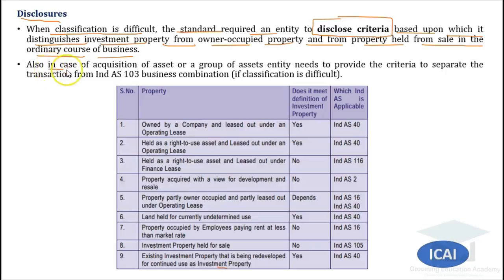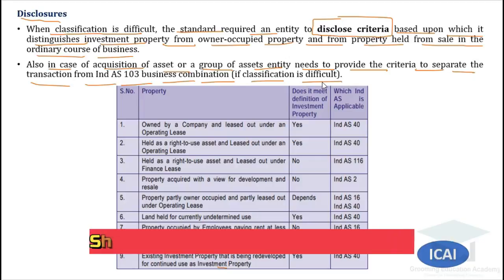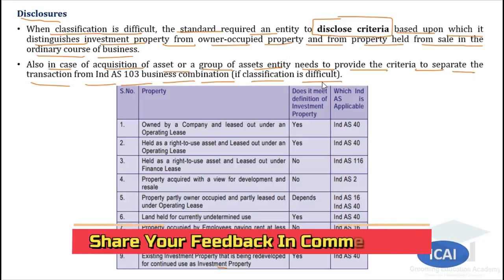Also, in case of acquisition of an asset or group of assets, the entity needs to provide the criteria to separate the transaction from IND AS 103 business combination if the classification is difficult. In very simple words, in case of amalgamation, if the entity has acquired some assets and it is facing difficulty to classify the same as an investment property or owner occupied property, then it can develop some criteria, and by disclosing the same in the notes to accounts, it can classify the same either as investment property or owner occupied property as per its own policy. But the main point is the facts must be disclosed in the notes to accounts.